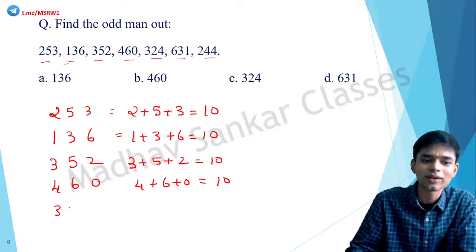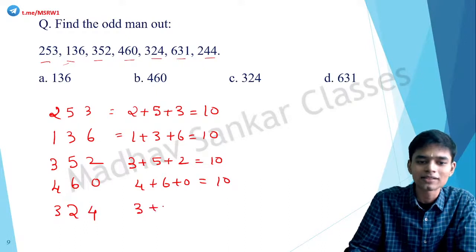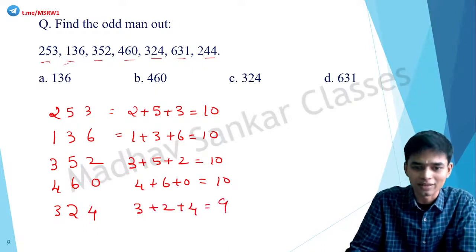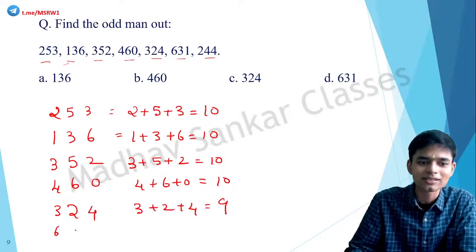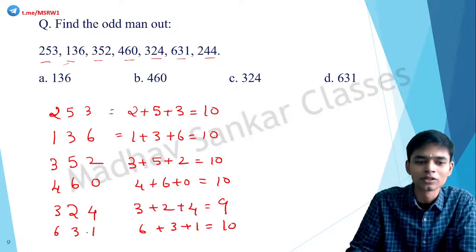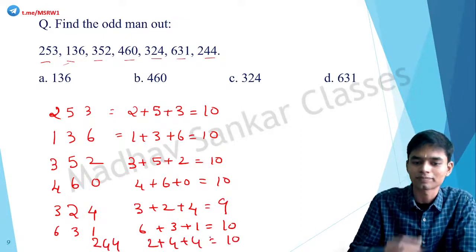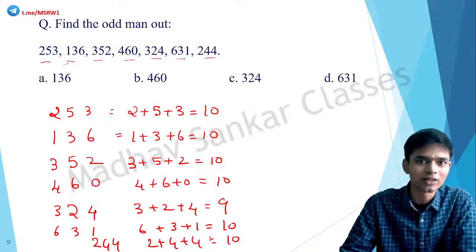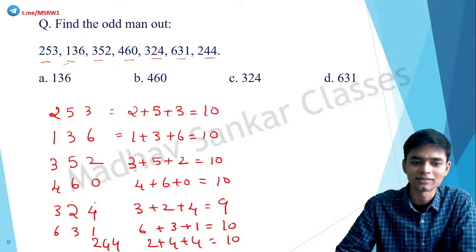Try another one. 324. 3 plus 2 plus 4 equal to 9. 631. 6 plus 3 plus 1 is equal to 10. And finally, 244. 2 plus 4 plus 4 equal to 10. So which one does not fit the pattern? 324.